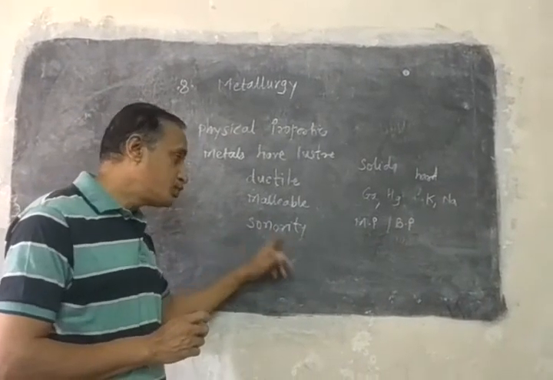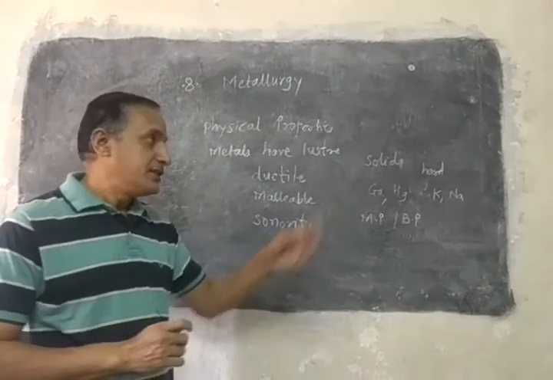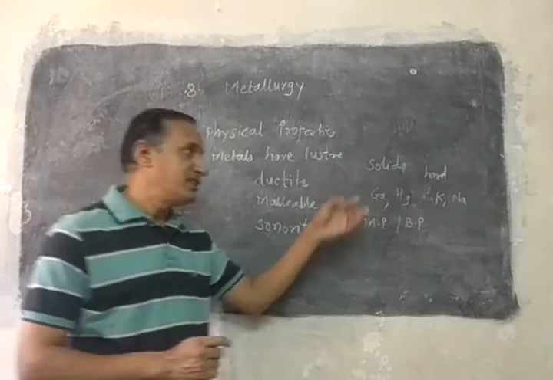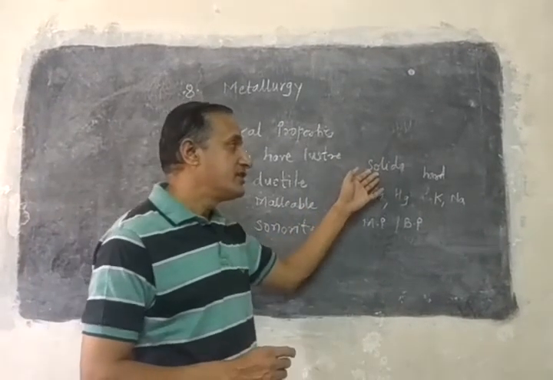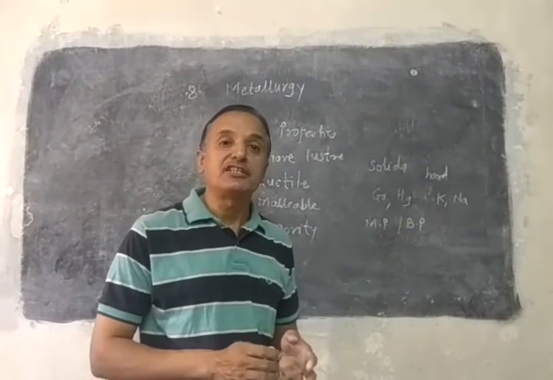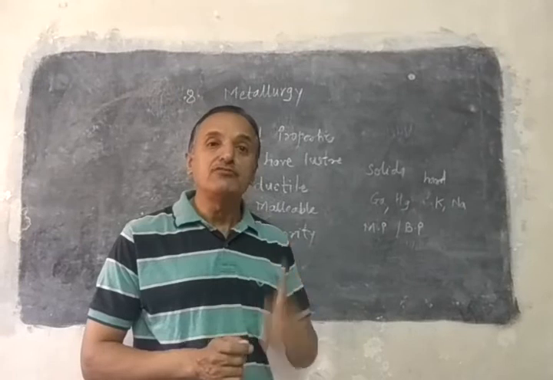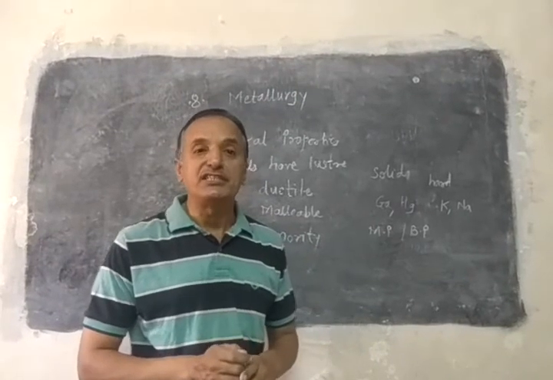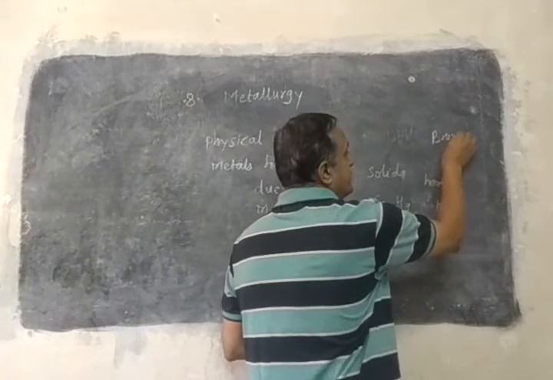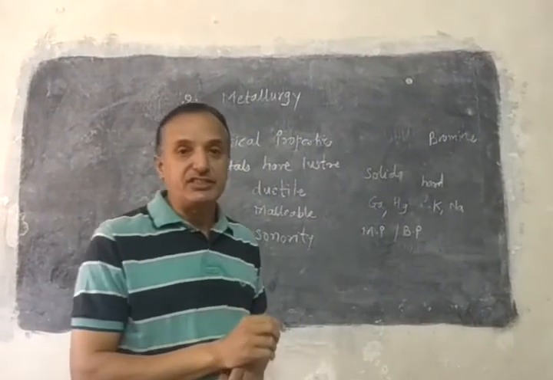Then metals show sonority, non-metals do not show sonority. If you see the nature, metals are solid, and the only exception is the liquid one. Non-metals are solid and gaseous. Only one non-metal is there that is called bromine. This bromine is a non-metal, and it is in liquid state.